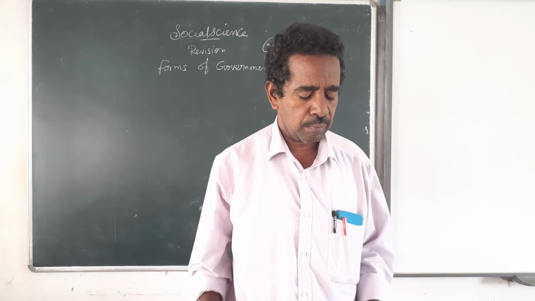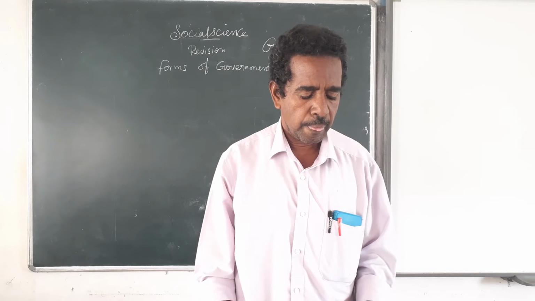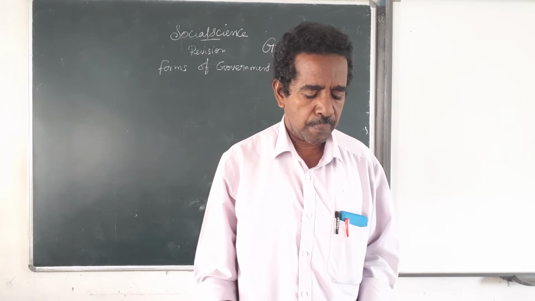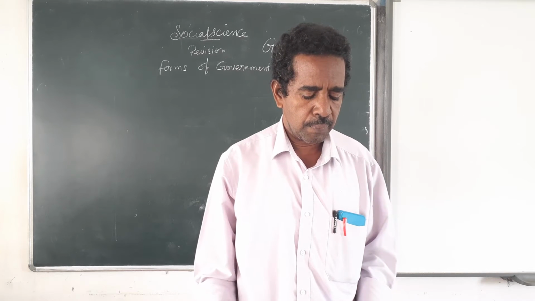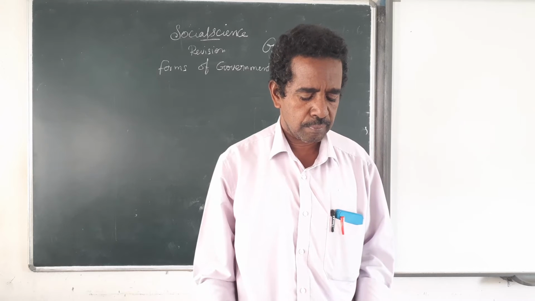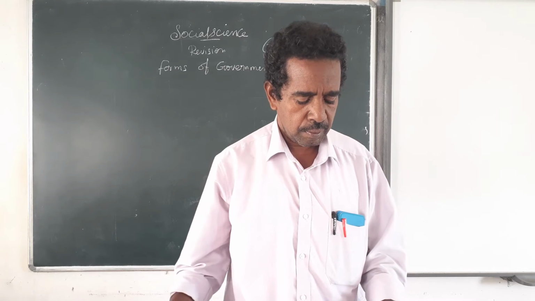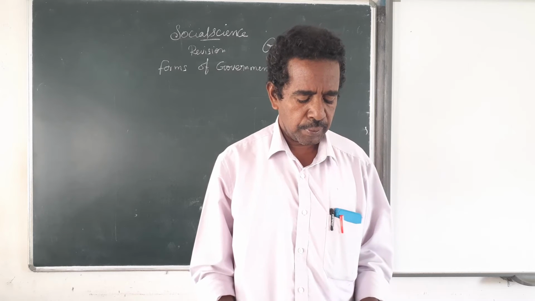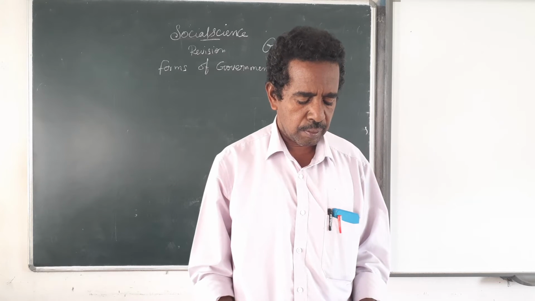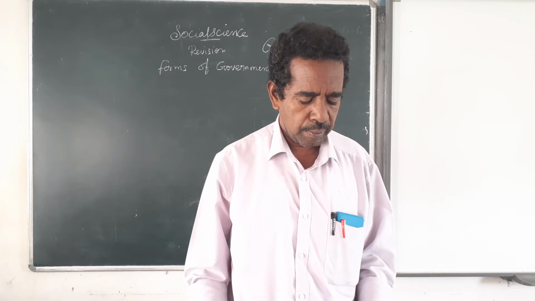Then the 13th one, that also assertion and reason. Assertion, India has a parliamentary form of democracy. Reason, Indian parliament comprises 2 houses. This answer is B option, both A and R are true, and R does not explain A.